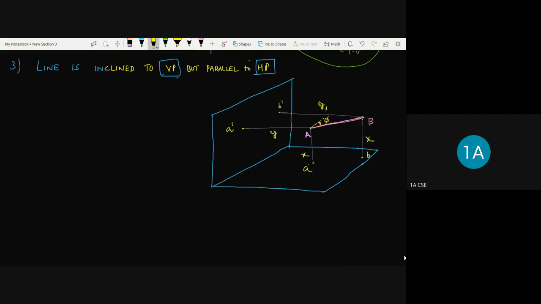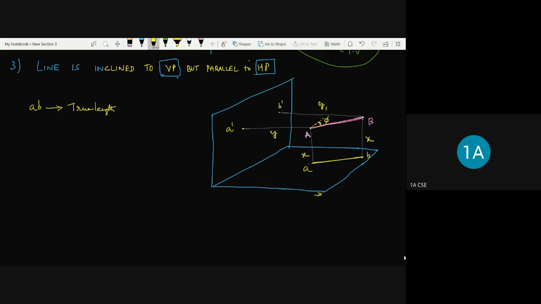Now I join the AB here, and which one represents the true length in this case? Is it small AB? Yes, exactly. Small AB represents the true length, because it is parallel to the horizontal plane.